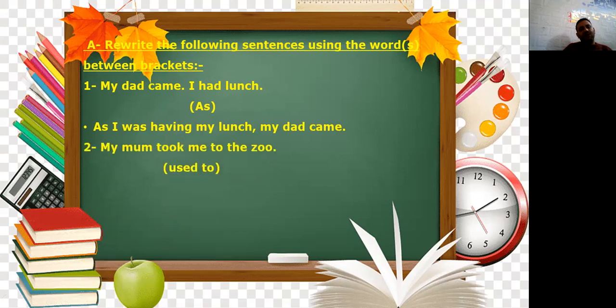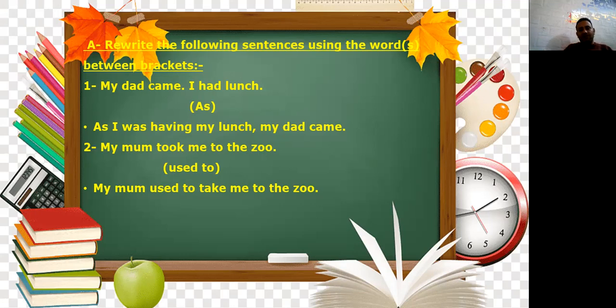The same idea. My mom took me to the zoo. I want to use used to. We said we use used to plus infinitive. So my mom used to take me to the zoo in the past. But note, if I said be used to, which is am, is, are used to, or get used to, after them comes ing. I am used to going to the zoo. He is getting used to living in Cairo. It means that this is a present habit.